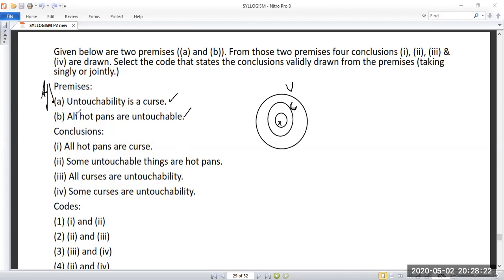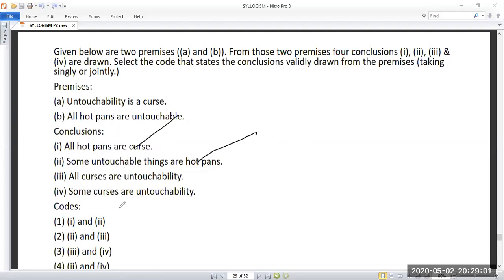So somebody replied 1. Check whether 1 is true. All hard pans are curse. Yes, definitely 1 is true. So through elimination we get the answer. Anyway, we can check whether the second is true or not. Some untouchable things are hard pan. So this is untouchable and this is hard pan. This area is also untouchable, so this is taken to be true. So 1 and 2 is the answer, as somebody has rightly pointed out.